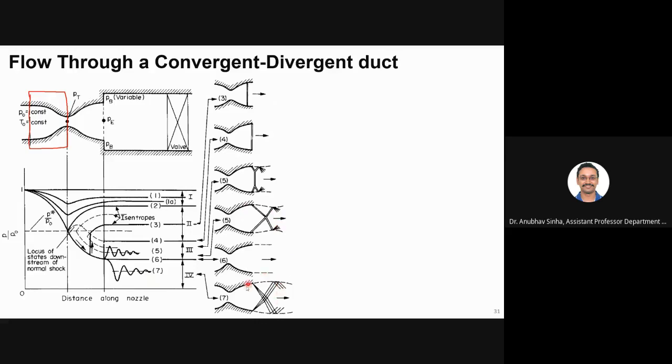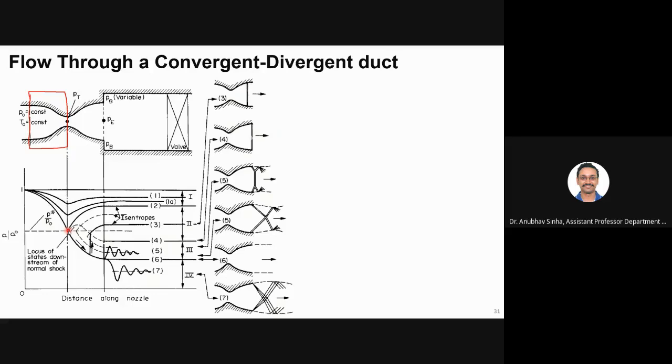Then we have what is called an expansion fan and things like that. These are what we call discontinuities or irreversible processes, which consist of shock, oblique shock, normal shock, and expansion fans. These are the things which will happen when you go to very low pressures, when PB is much lower compared to P star. P star is our main criterion here. Once the flow reaches choked condition, after that you keep on decreasing PB, the pressure at the throat will not change. It will be held constant at P star.